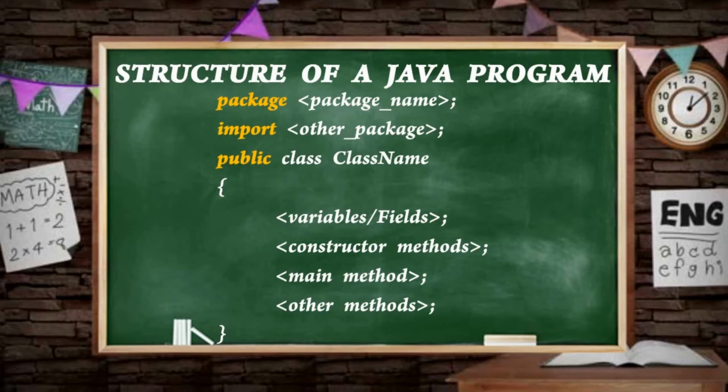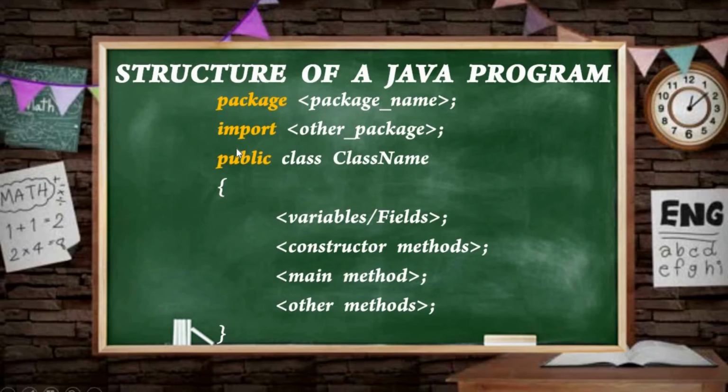One more thing to note is that in a Java program, the class name in which your main function resides must be the same as the file name of your Java program, right? I am just telling it theoretically first, and then I will give you an example. So just listen to it and we can explore more with the demonstration.